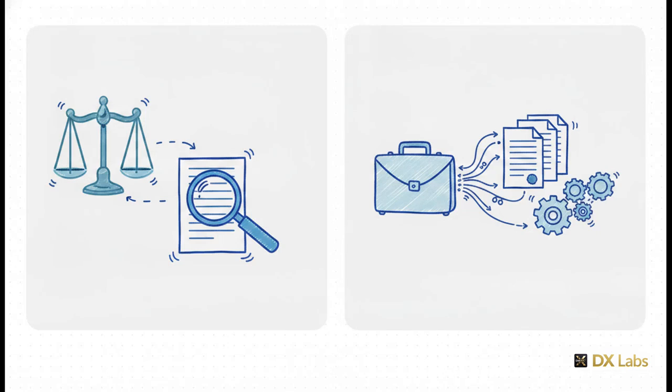Now, when legal issues inevitably arise, we use e-discovery, and you absolutely must differentiate the two editions for the exam. E-discovery Standard is your basic toolkit. It covers essential content search, export, and placing legal holds to prevent data from being deleted. E-discovery Premium, though, is the advanced legal suite. It adds full case management, deep analytics to find near-duplicate documents, and even redaction features. If the exam asks you about managing complex legal cases or reviewing massive sets of data, you're definitely looking for Premium.